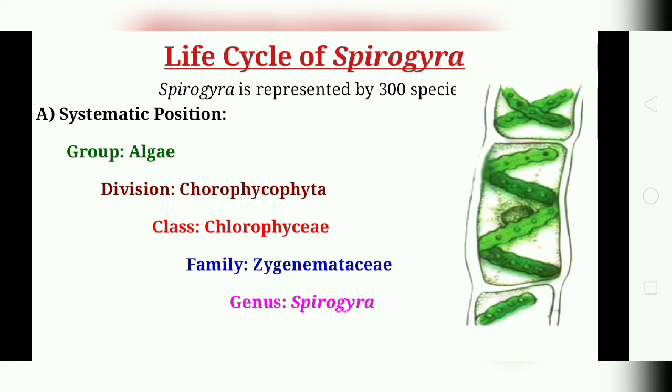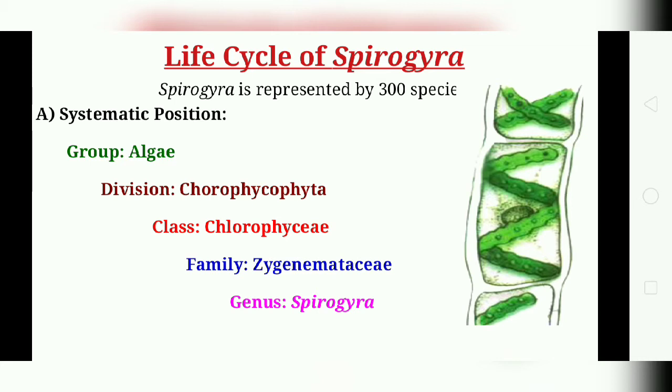The division Chlorophycophyta and the class Chlorophyceae have common features. They are green in color because of chlorophyll A and B, carotenoids and xanthophylls. These pigments are localized in chloroplasts and pyrenoids. Starch is the reserve food in Spirogyra.